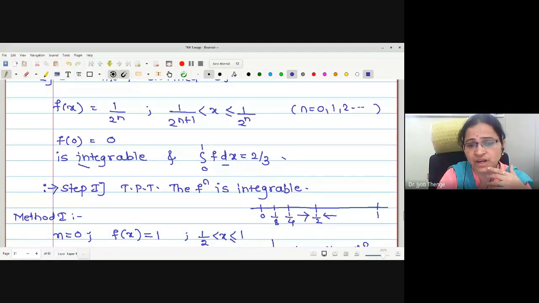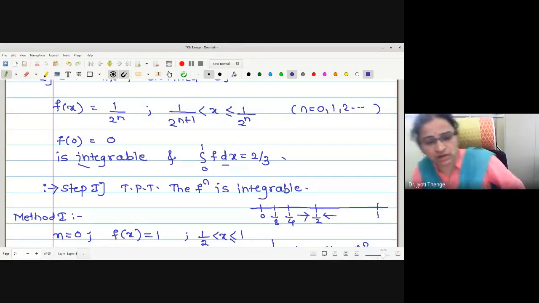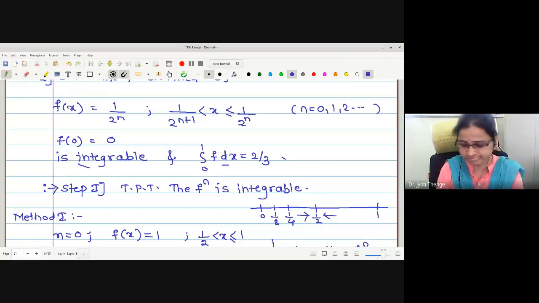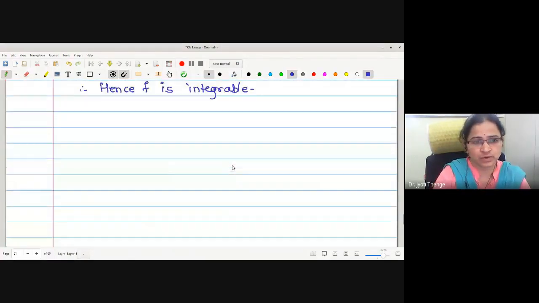Now we will go for finding the integral value of the function. No doubt you can use the Darboux sum method or Riemann sum method, but here I am showing you with some different method. Okay, over here I will write step 2.